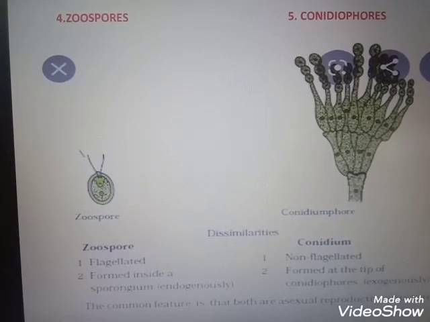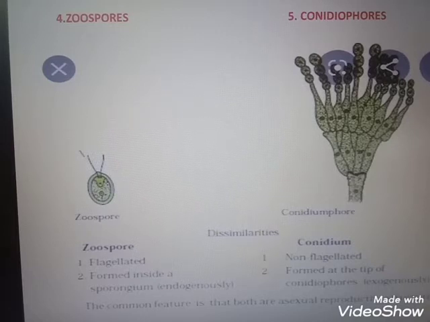Then the next is sexual reproduction. Sexual reproduction is carried out by different spores. The different spores are oospores, ascospores and basidiospores. When we discuss the subdivisions of the kingdom fungi, we will see ascomycetes, one group, which produces ascospores.